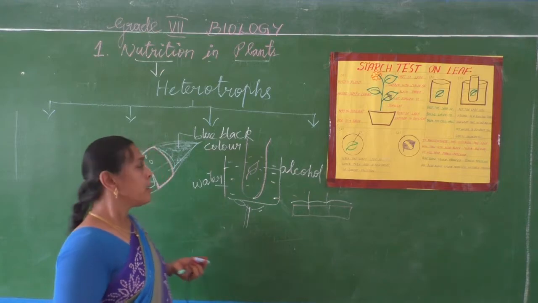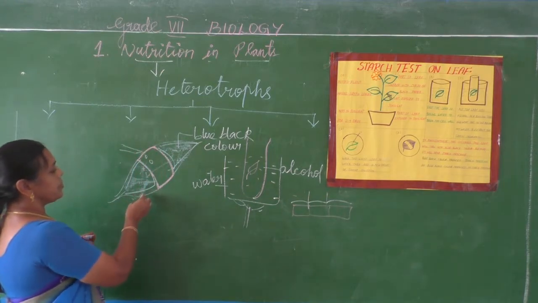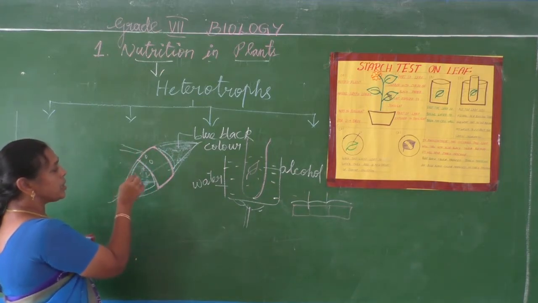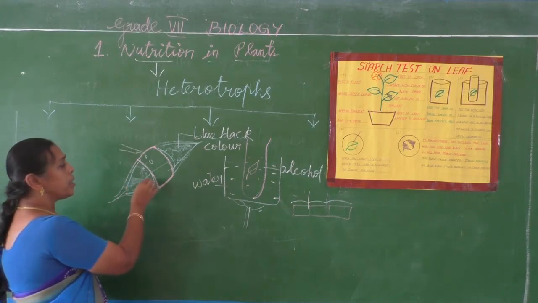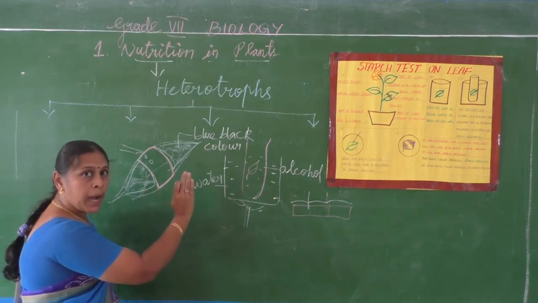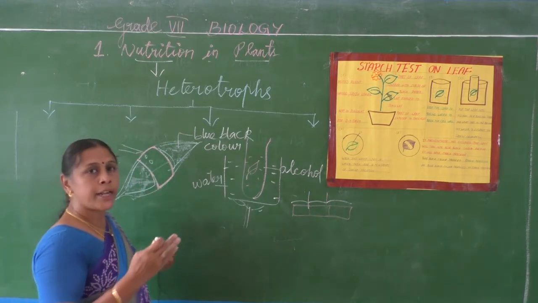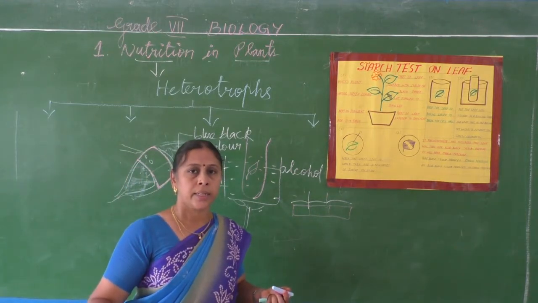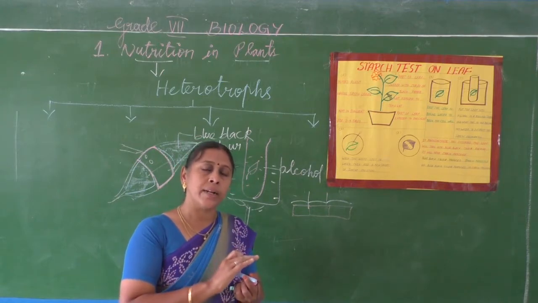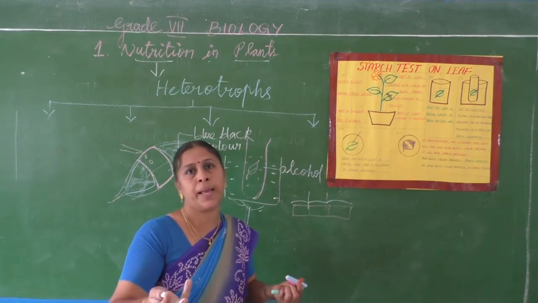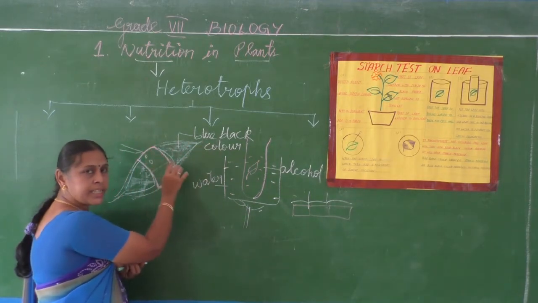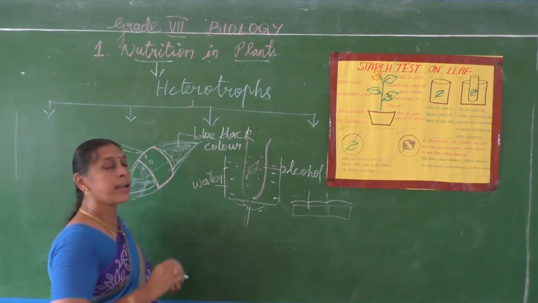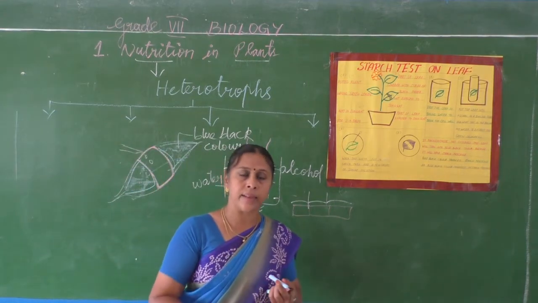Okay. Next. This one. What is this one? The remaining covered part doesn't undergo any color change, because it is covered, and no photosynthesis takes place. Here, where the color change occurs, that area carried out the photosynthesis.